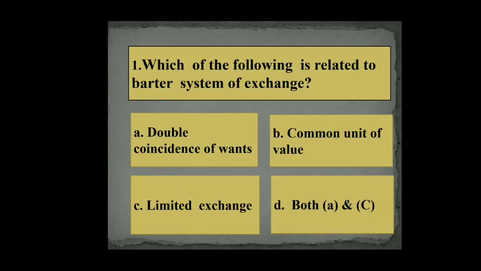Number 1. Which of the following is related to barter system of exchange? A. Double coincidence of wants, B. common unit of value, C. limited exchange, D. both A and C. So the right answer is both A and C, as common unit of value is not the function of the barter system.